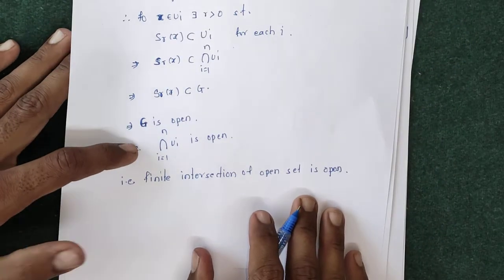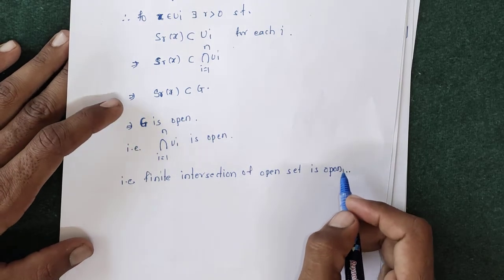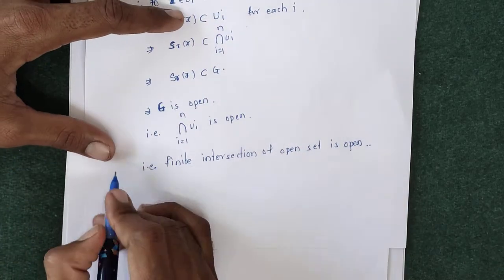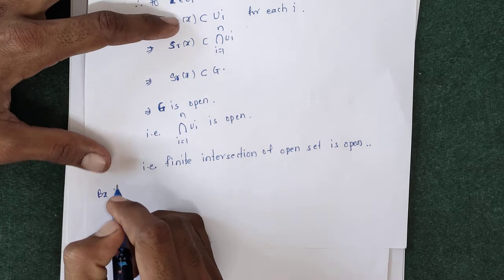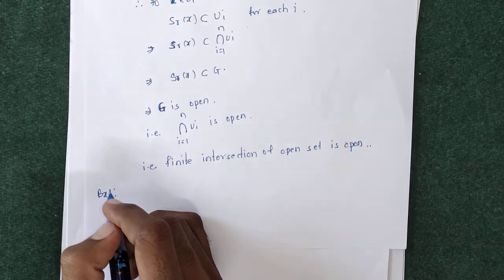Finite intersection of open sets is open. Now we will take one example on those results. So the next example is